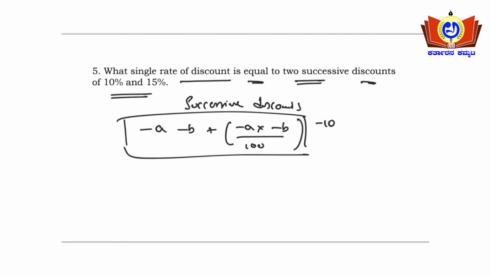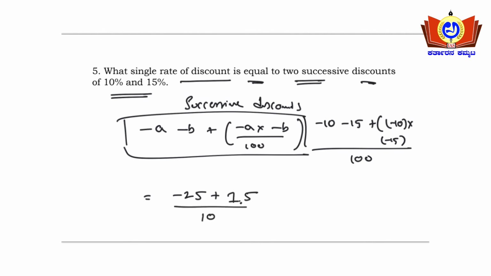So minus 10 minus 15 plus minus 10 into minus 15 upon 100. That will be minus 25 plus, minus into minus is plus, so 10 into 15, that will be 1.5, upon 100.